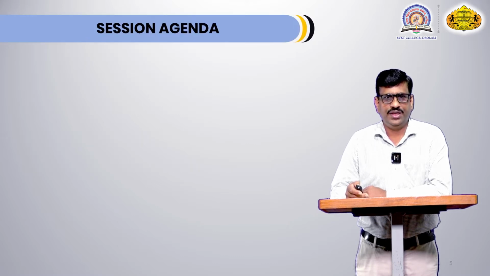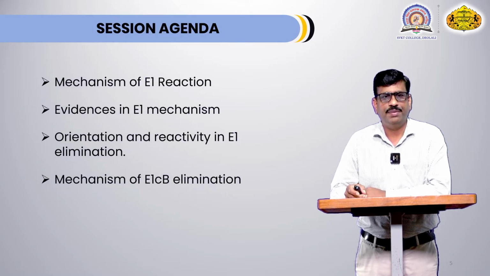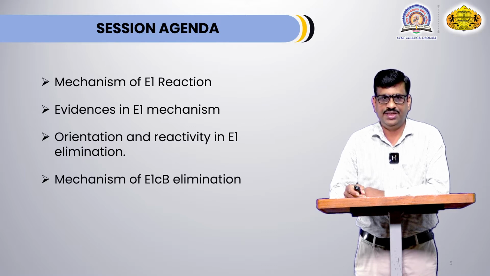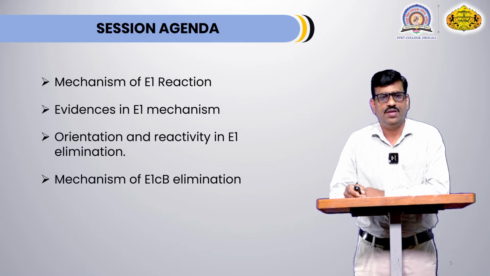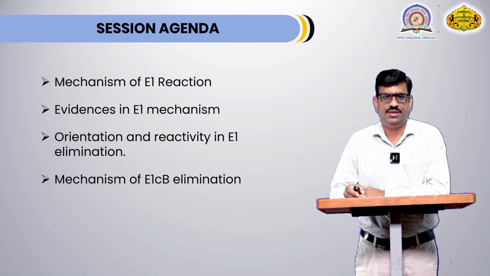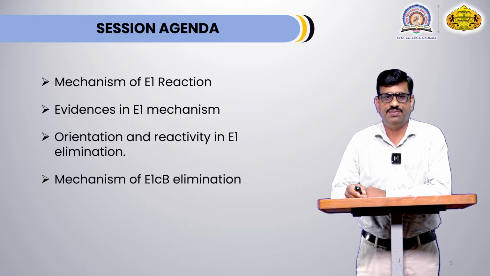Now, today we are going to see mechanism of E1 elimination reaction, evidences in E1 mechanism, orientation and reactivity in E1 elimination, and finally we are going to discuss mechanism of E1CB elimination reaction.